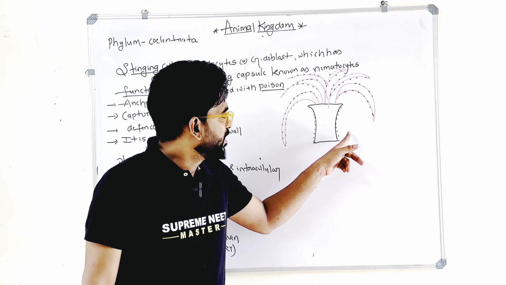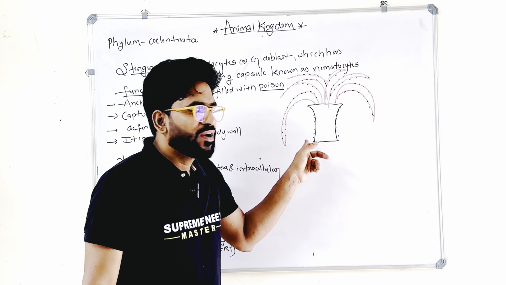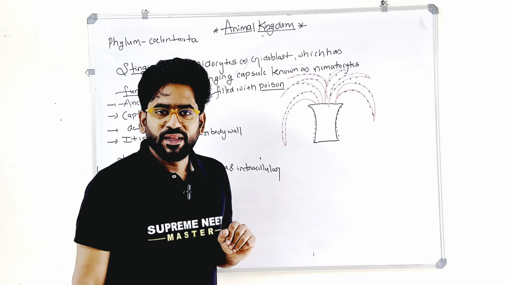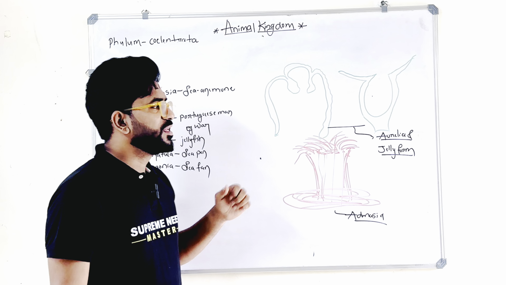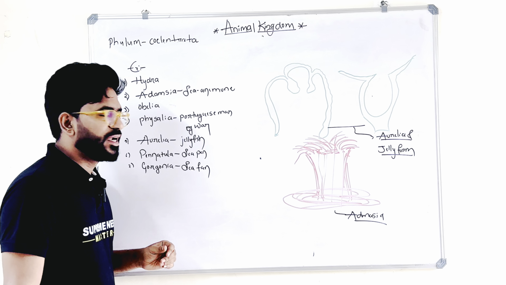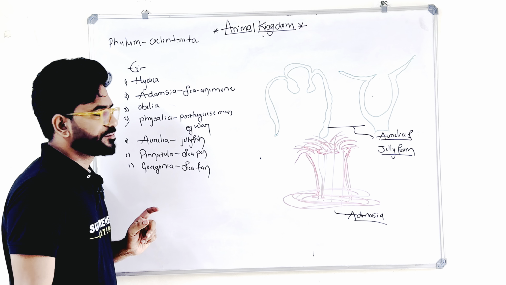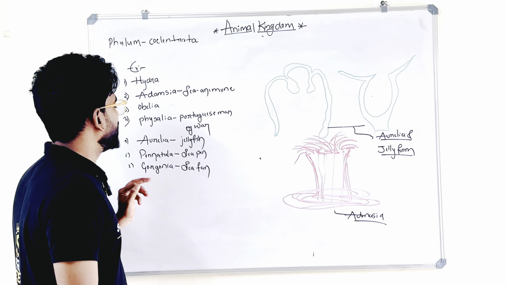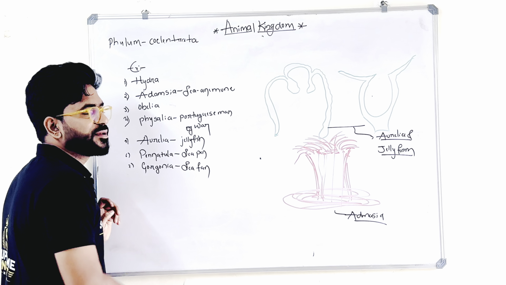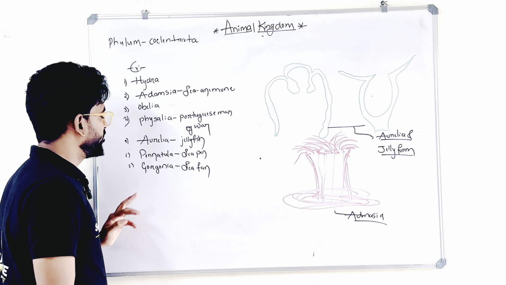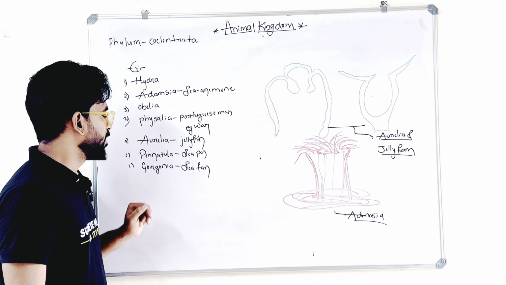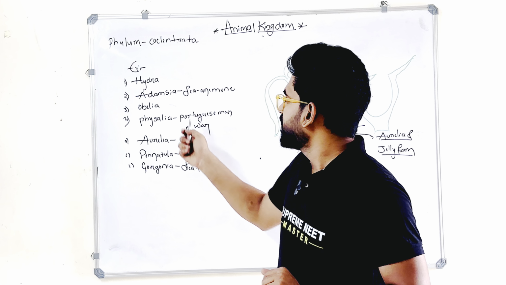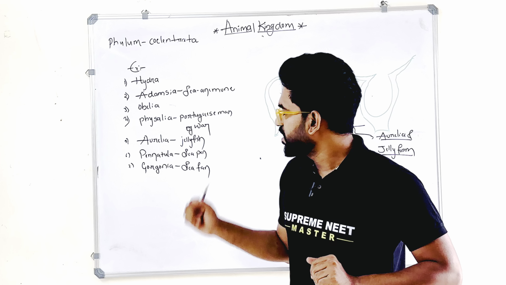These are stinging cells which cover the whole body. Here, nematocysts. Stinging cells play a major role in coelenterates. Okay, now we'll see examples of the phylum Coelenterata: Hydra and Adamsia, whose common name is sea anemone; Obelia; jellyfish; Physalia, the Portuguese man-of-war; Aurelia, jellyfish; Pennatula, sea pen; and Gorgonia, sea fan. These diagrams are given in NCERT, and here I wrote the common names which are not given in NCERT.